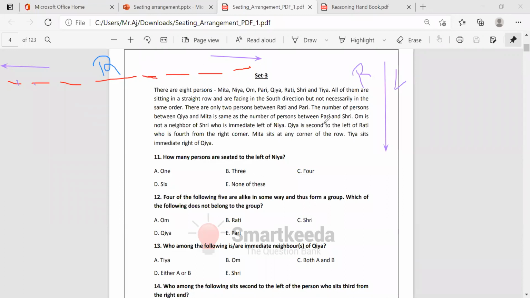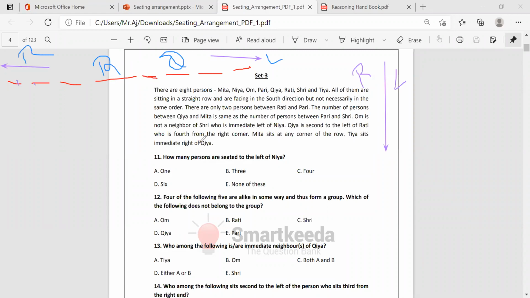And Kia is second left of Rati. This one is right and this one is left. Rati is here, second left: 1, 2. Here is Kia. Clear.